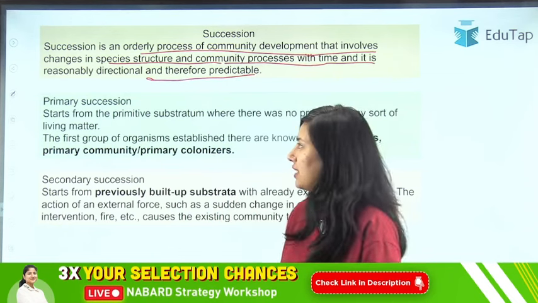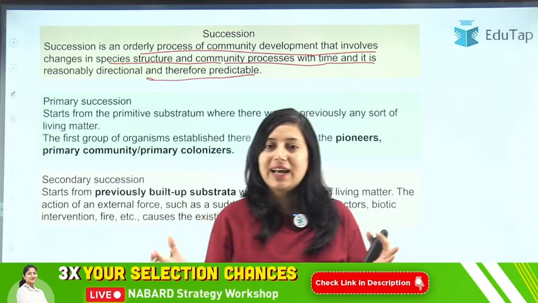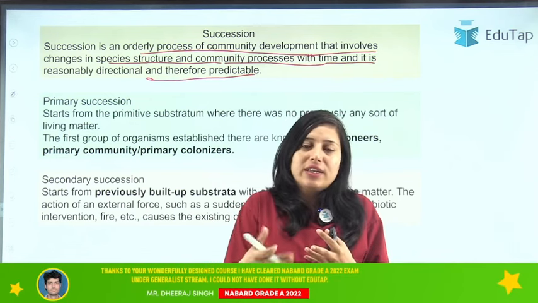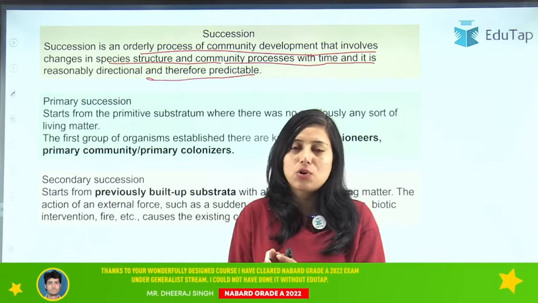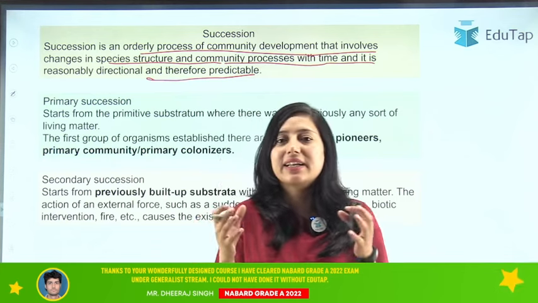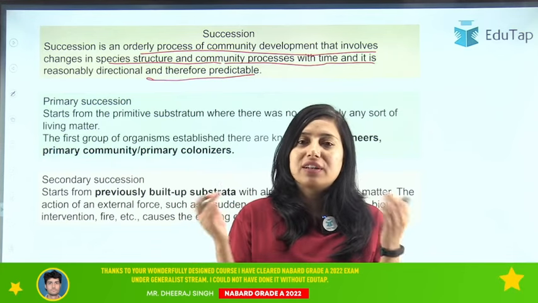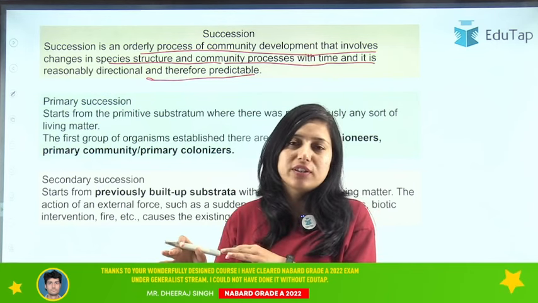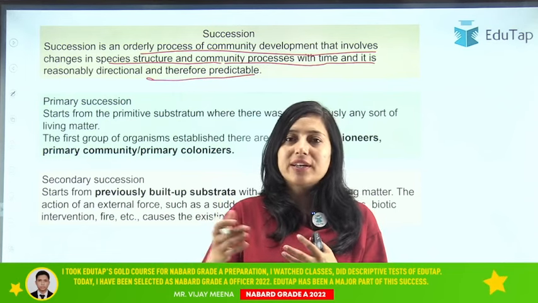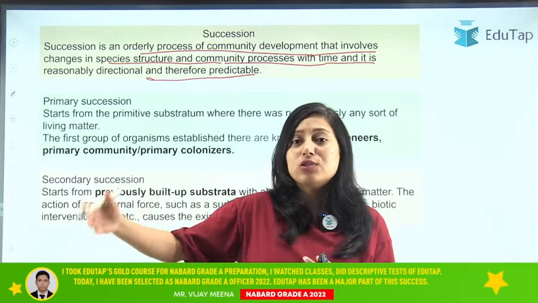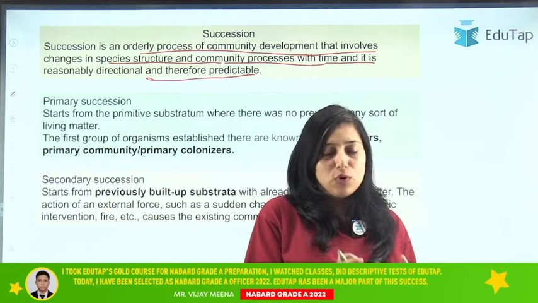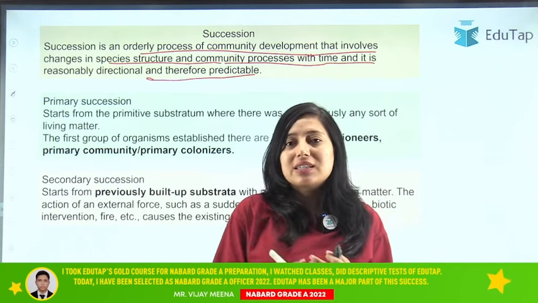I'll explain it through an example. For example, we have a barren land. It is full of rocks, there is no vegetation there, but slowly lichens start invading these rocks. These rocks get cracks in between them, and these lichens start invading them. So what will happen after rainfall? In these cracks water gets deposited. Then algae will start growing. Similarly, after algae, ferns will start growing. Similarly, pteridophytes will start growing, and so on. Evolution will be there. There will be a succession from the lower lichen group to the higher plants. So this is called a succession.